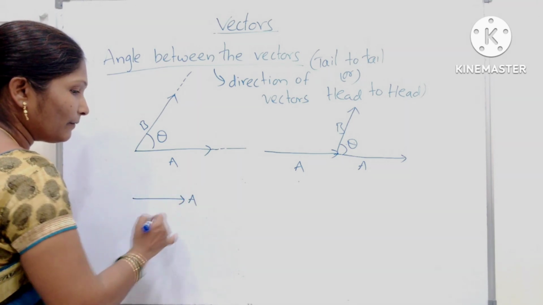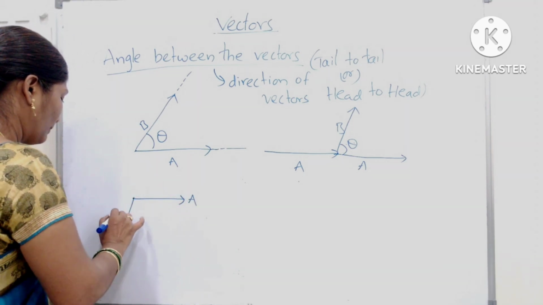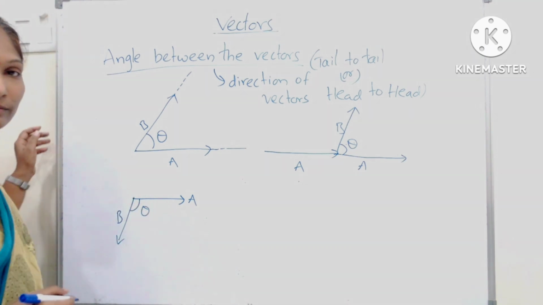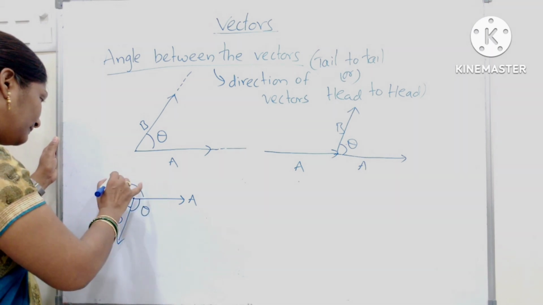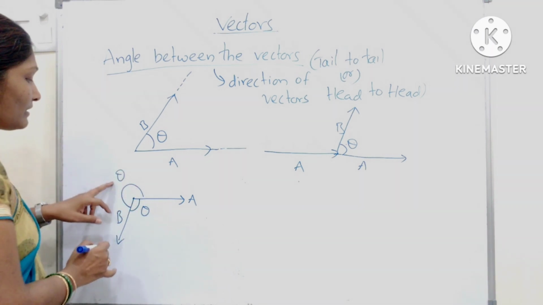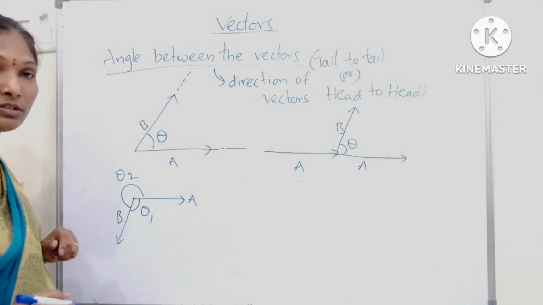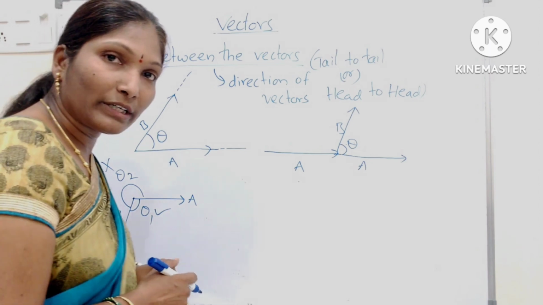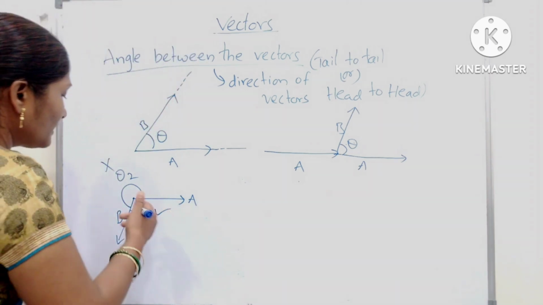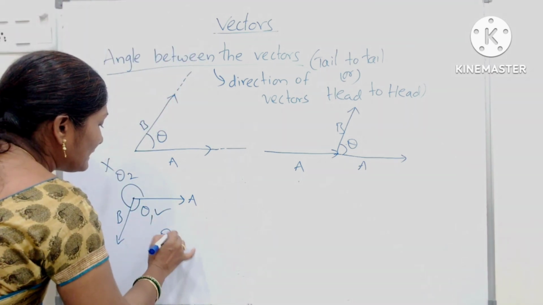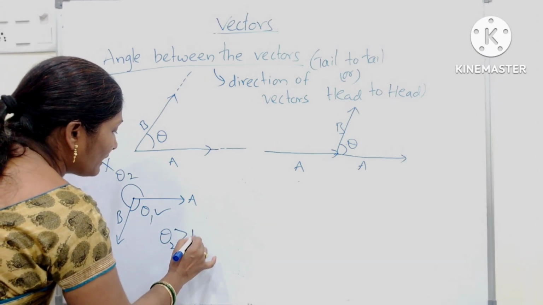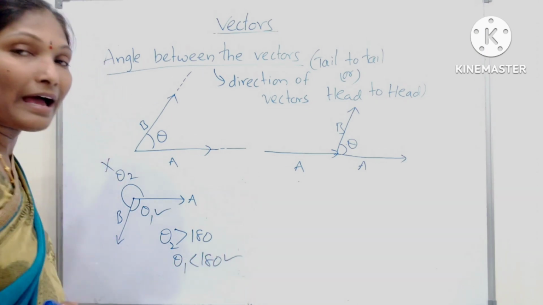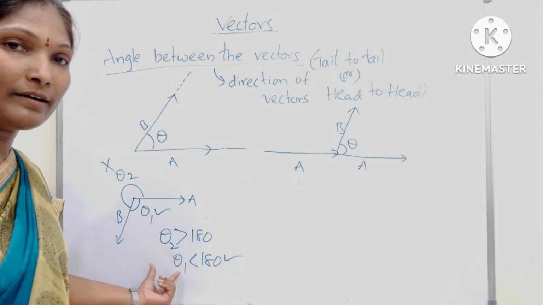Okay. And one more example here. This is vector A and this is vector B. Here, tail to tail, theta. Here also tail to tail, theta. But this is not correct. This is theta 1, this is theta 2. Here theta 1 only is correct. Theta 2 is not correct. Why is it not correct? Here theta 2 is greater than 180 and theta 1 is less than 180. The angle must be less than 180.